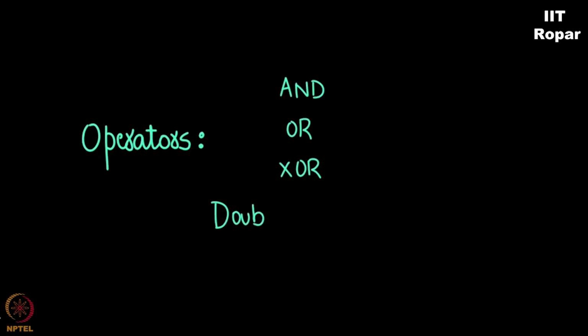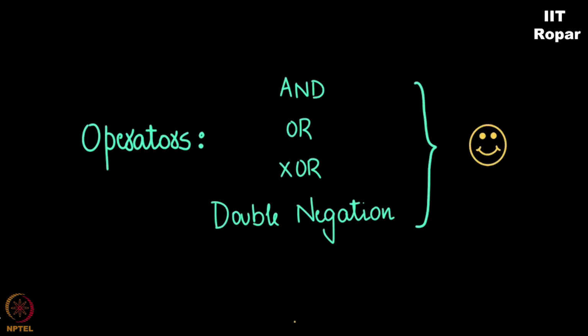You see what we have seen so far? Closely observe that we saw different operators like AND, OR, XOR and things like that, right? Double negation and things like that. There is something nice about these operators. Although they are very easy to understand, there are some nice properties that they follow. Let us look at those properties.